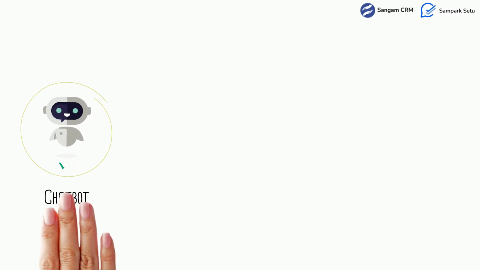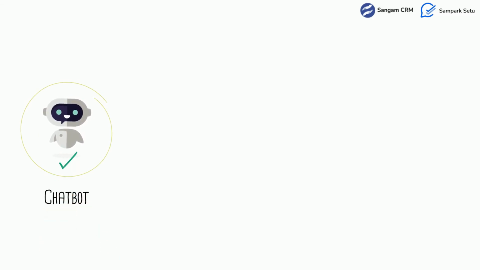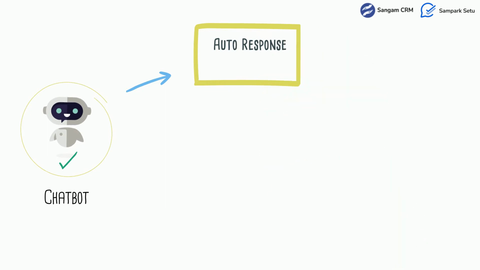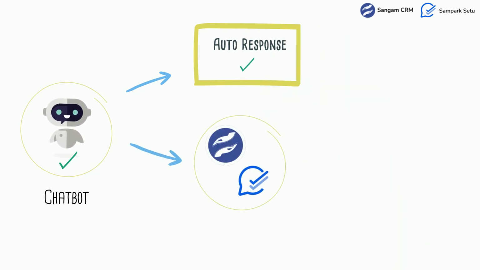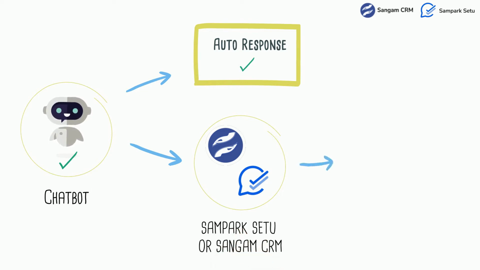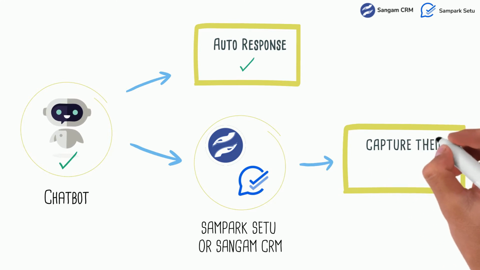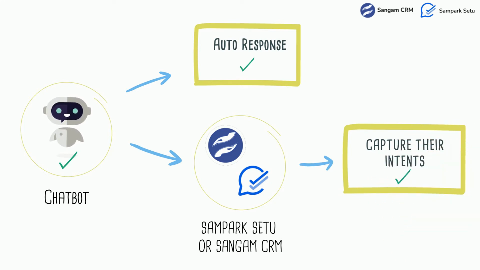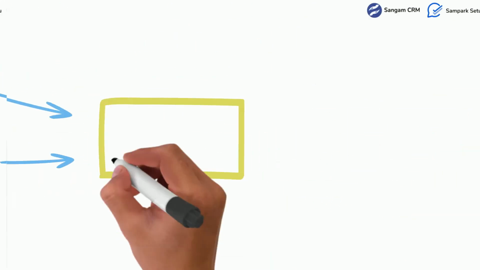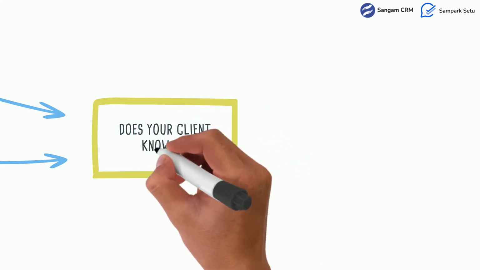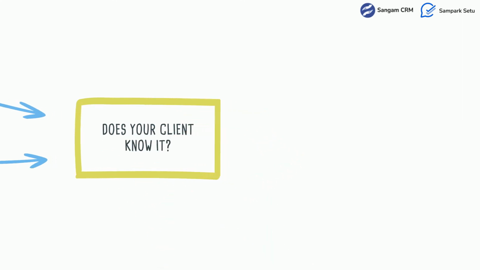Now that you have created a chatbot for your business, your clients can get auto responses through your chatbot. And probably, if you are using any dedicated tools like Sampark Setu or Sangam CRM, you might be able to capture your client's intent as well. That's great. But tell me one thing, does your client know that you have implemented a chatbot into your business?